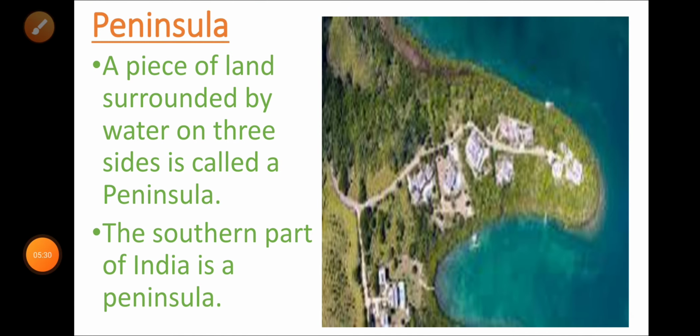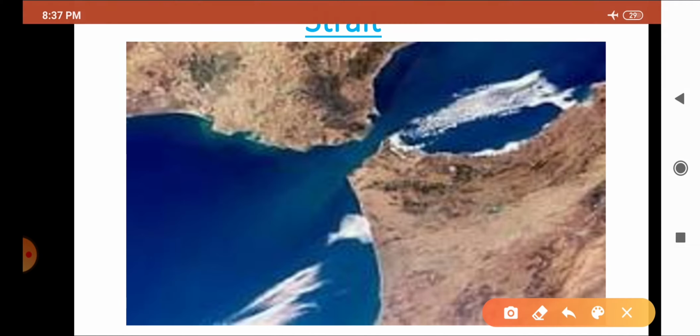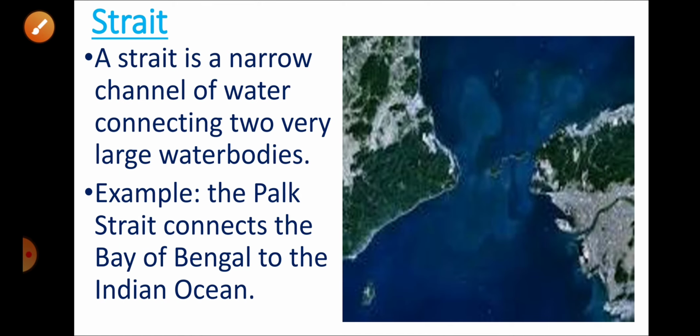The next natural feature that I will be talking about is a strait. This is a picture of a strait, a narrow channel. As you all can see, a narrow channel of water connecting two large water bodies. What is a strait? A strait is a narrow channel of water connecting two very large water bodies.